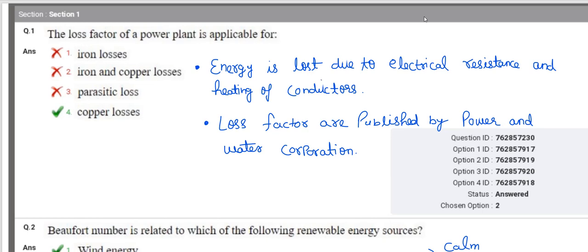So you know very well that loss means heating, and it is due to the electrical resistance. Okay, so we also know that the copper loss occurs due to the resistance. So energy is lost due to electrical resistance and heating of conductors. Loss factors are published by power and water corporations. So they are asking about the power plant, which is the loss factor. Then copper loss is the answer.